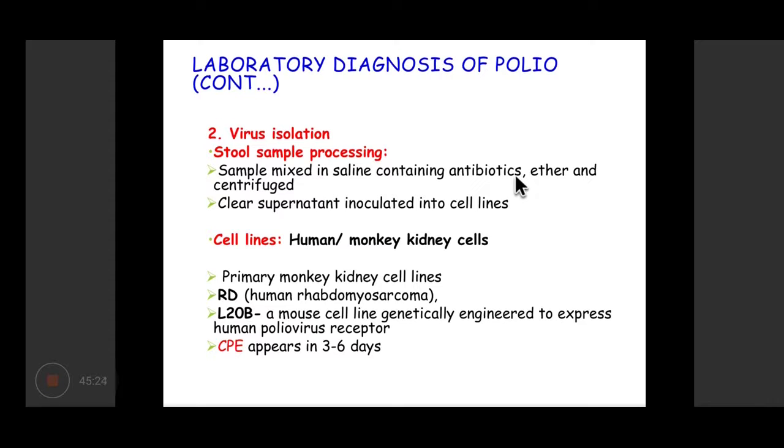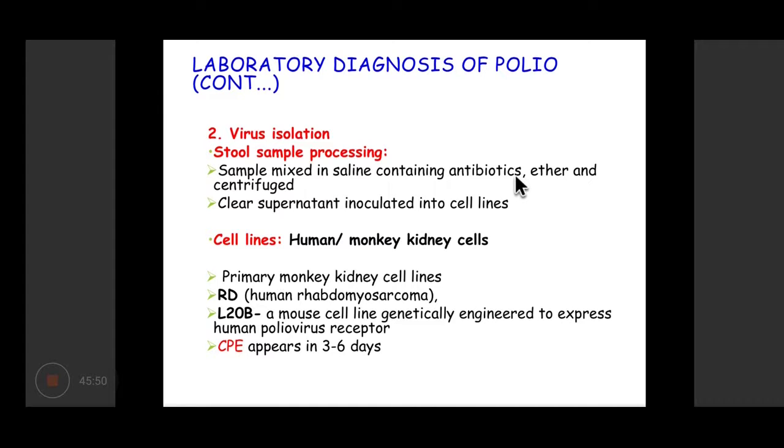we need, since poliovirus is the virus which has been on the verge of eradication, we now need to know which virus is circulating in the community. Hence, just diagnosing polio is not the aim. We wish to isolate the virus and to study it further. Okay? So that is why virus isolation is one of the key things that is done for diagnosis of polio.